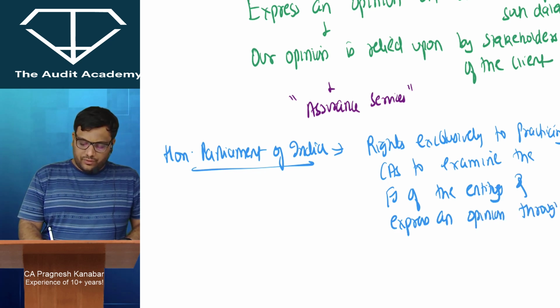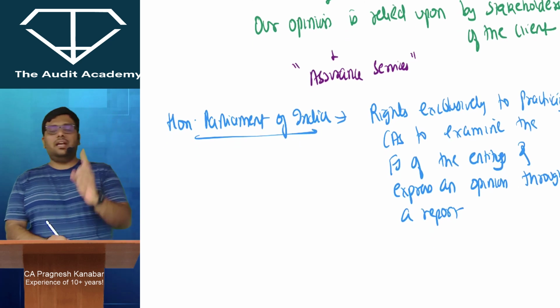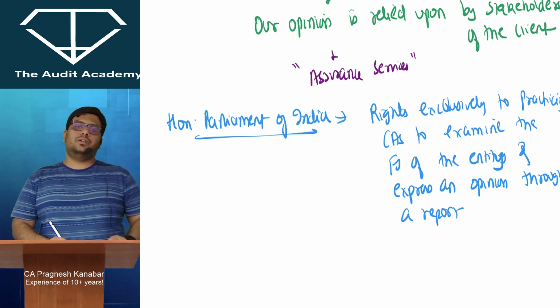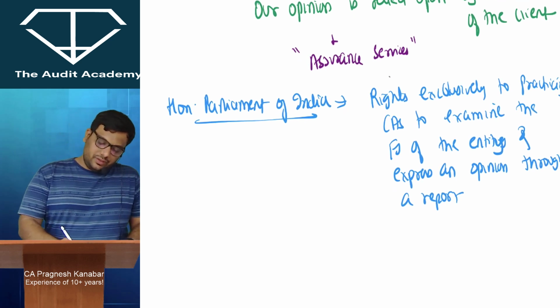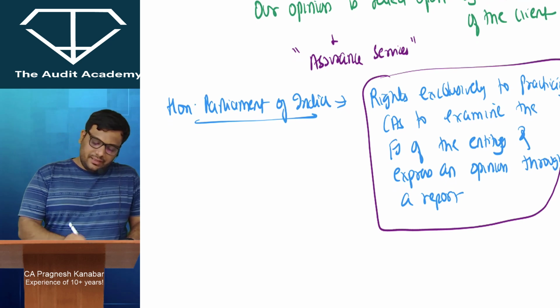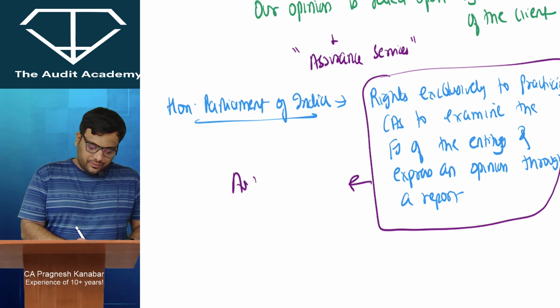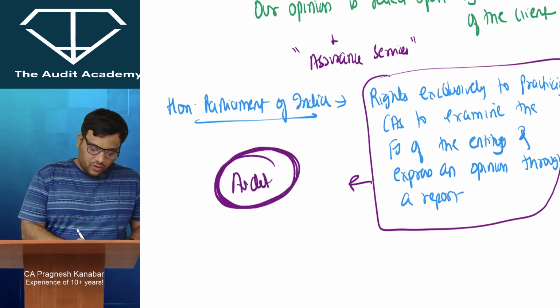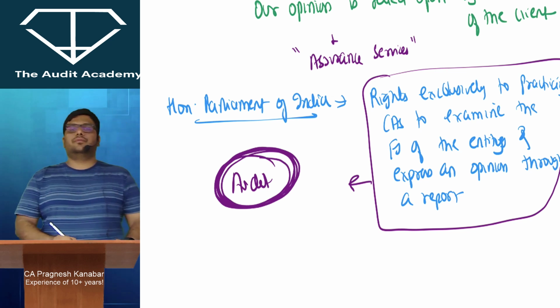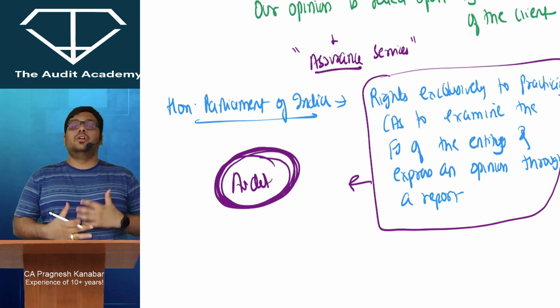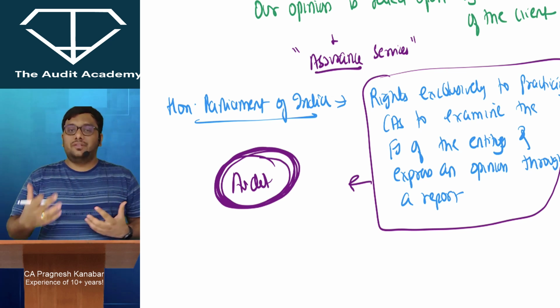through a report. And this report that we make is relied upon by the government, by the income tax department, and by various stakeholders, right? And this service that we provide, this exclusive right that has been given to us, is nothing but audit. Auditing service is a part of assurance services. I repeat, auditing service is a part of assurance services.